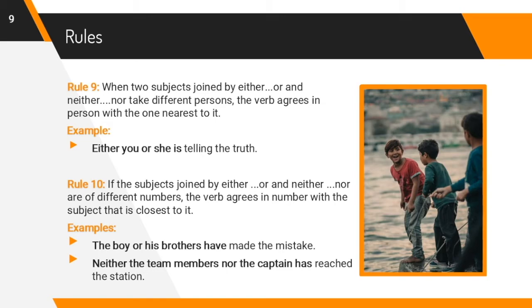She, that is, she. If the subjects joined by either or and neither nor are of different numbers, the verb agrees in number with the subject that is closest to it. For example, the boy or his brothers have made the mistake. Neither the team members nor the captain has reached the station.